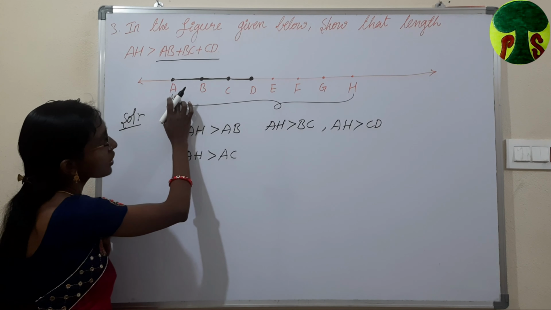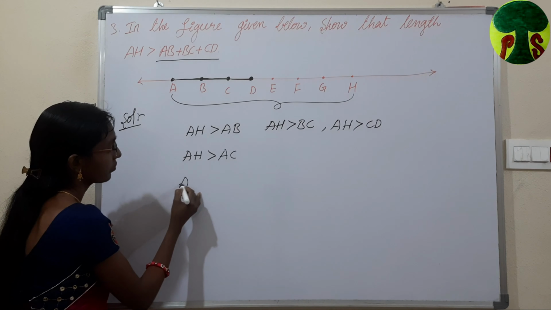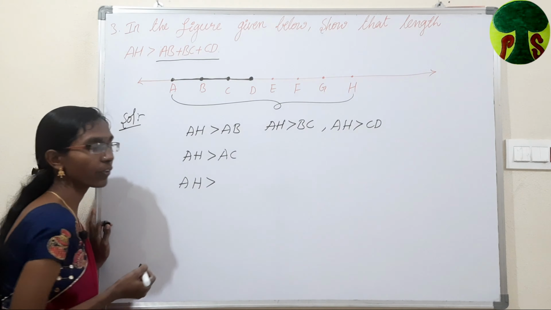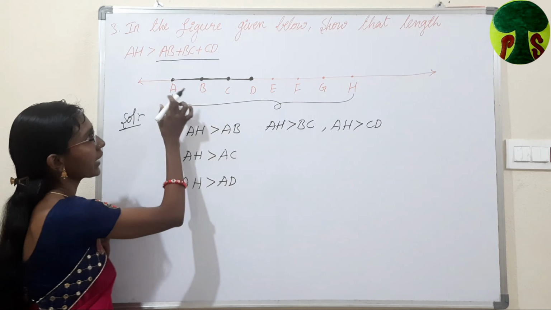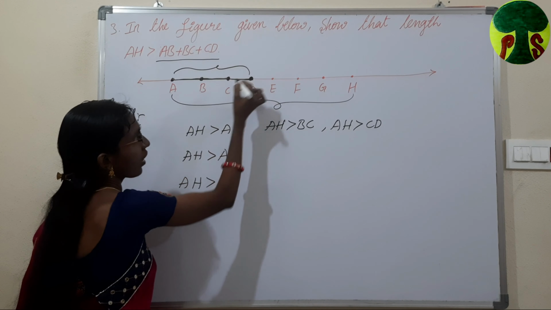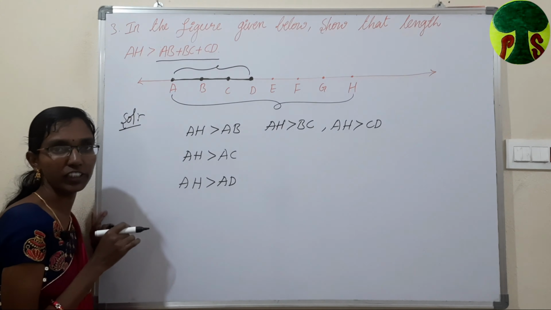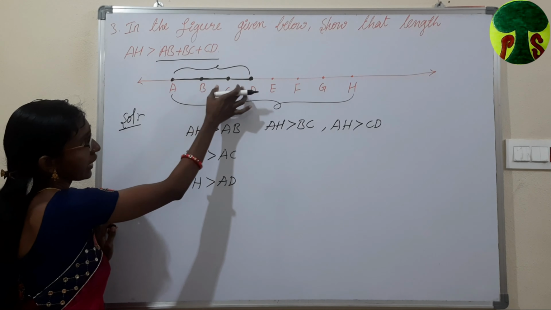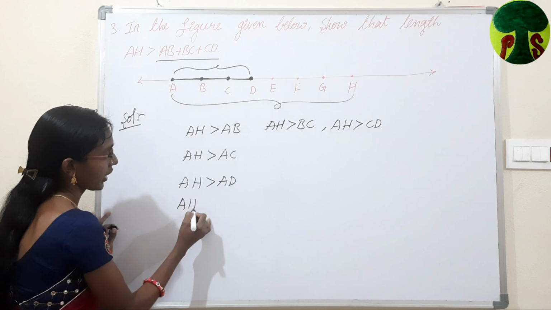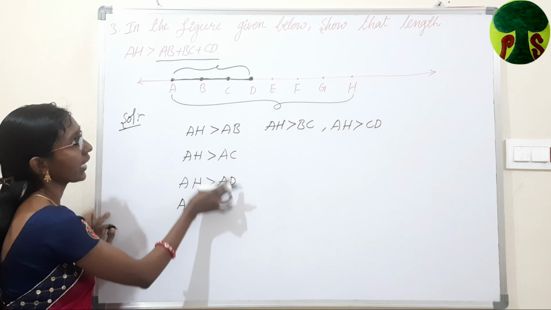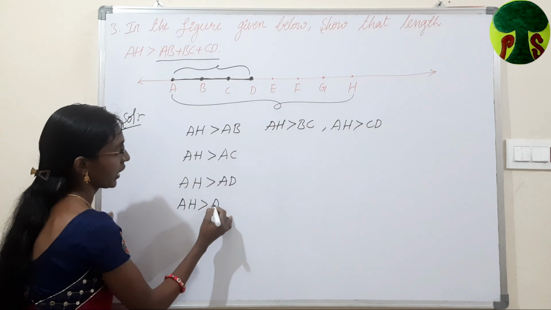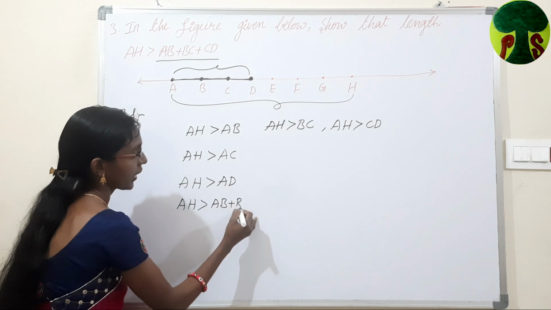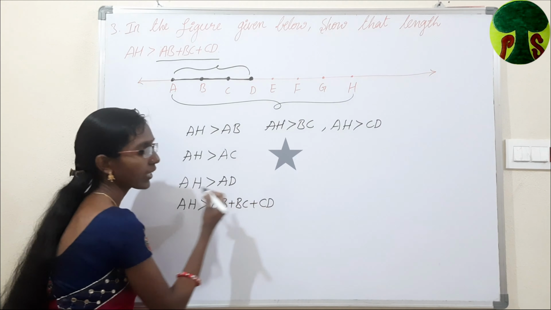AH is also greater than AD, because AD is the part of total length AH. So now we can write this AD as AH is greater than, we can write AD as AB plus BC plus CD.